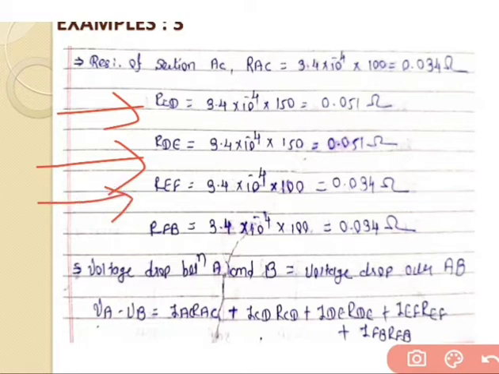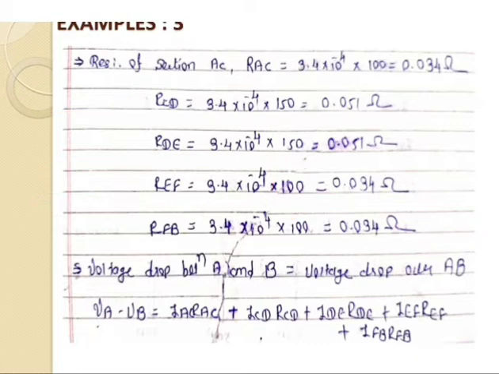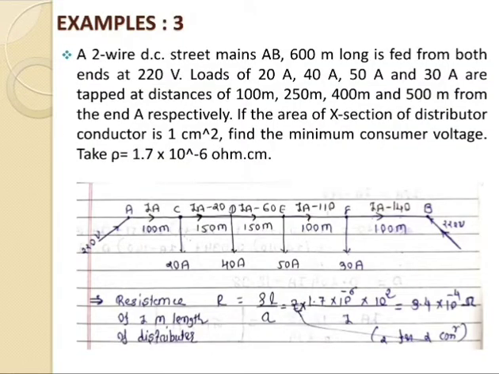So the distance for the EF section is equal to 100 meter. That is multiplied with 3.4 into 10⁻⁴. So we will again get the answer 0.034 ohm. And the last section, that is the FB, has a distance of 100 meter. So we will get the answer 0.034. So this is the value of resistance for the FB section only.